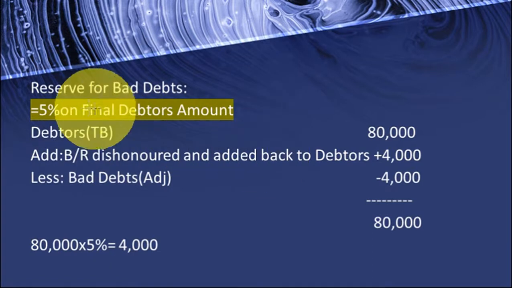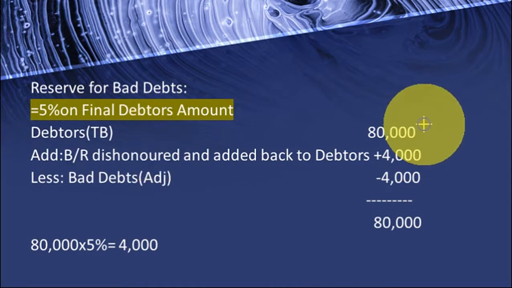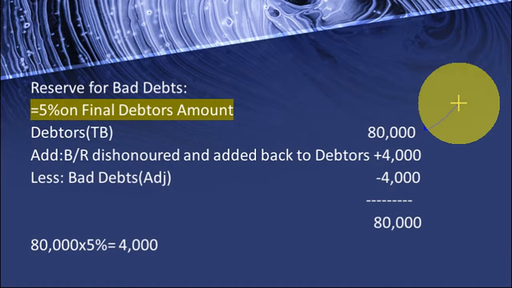5%. So what we are supposed to do, 5% on the final debtors amount we have to calculate. So what is debtors in the trial balance? 80,000. See, always remember, in the trial balance, if the debtors amount is given, that is the final debtors amount. You might have observed in the trial balance there are bad debts as well as debtors, right?